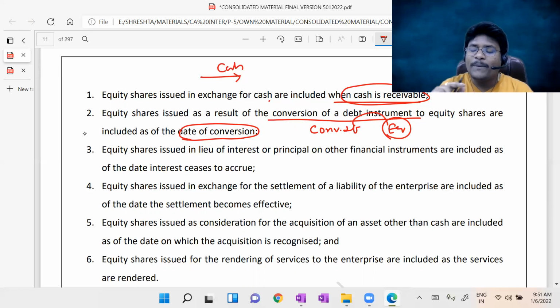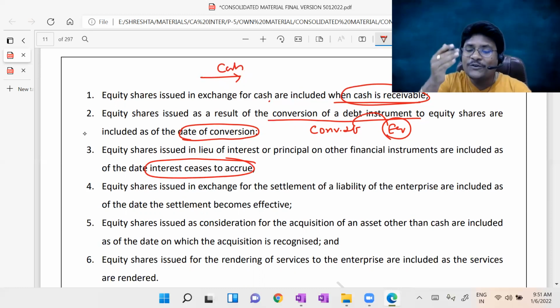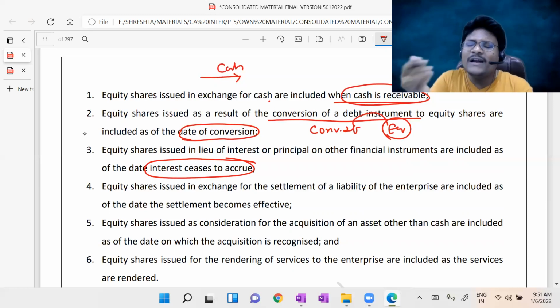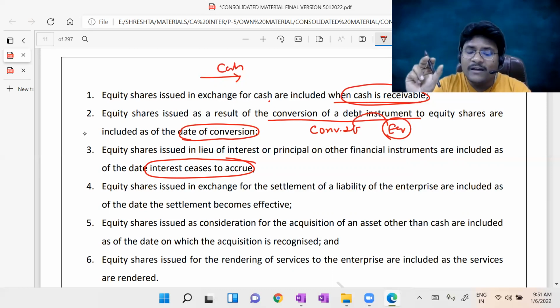Then for the purpose of repayment of either interest or principal, if I issued the equity shares, what will be the effective date of such issue of equity shares? The date on which interest ceases to accrue, the date from which on that loan interest will not occur. Why? You already paid in the form of equity shares now. If the interest did not occur, it means you already issued the consideration. From the other angle, he is telling the date from which interest ceases to accrue. Interest will not occur from that particular date, and you can consider it as the issue of equity shares.